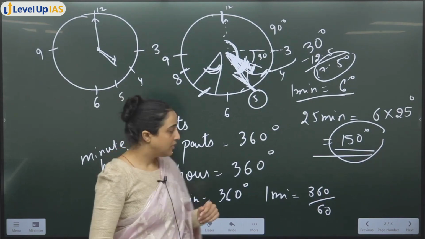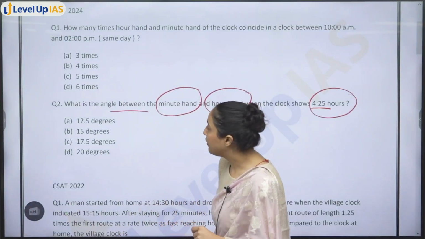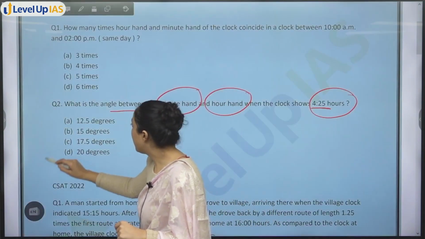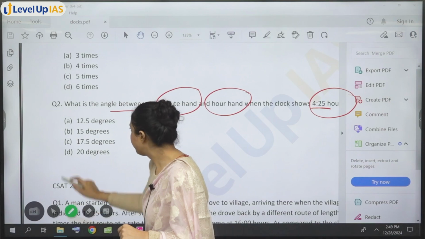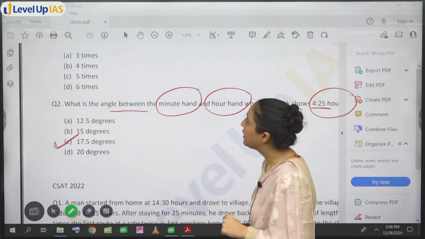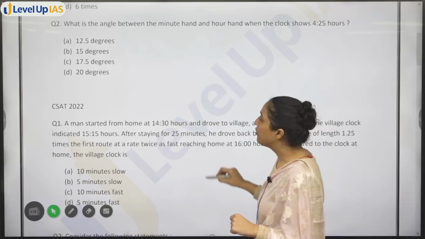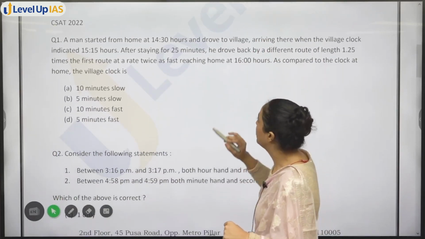So these were the two questions of CSAT 2024. For this one, the answer is option B. Option C, 17.5 degrees. Right? Now, let's move on to the next question, that is of CSAT 2022.